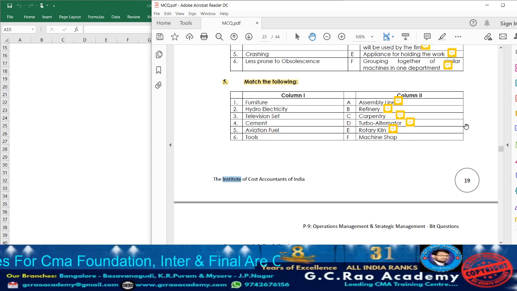Usually for cement, lime and all, the rotary kiln will be utilized. Or in production of aluminium or iron ore pellets and all, they are going to utilize what? Rotary kiln.